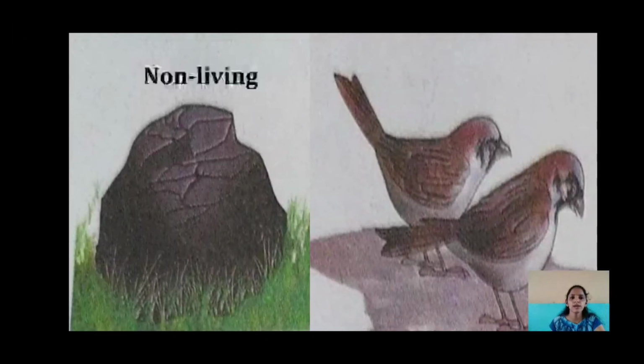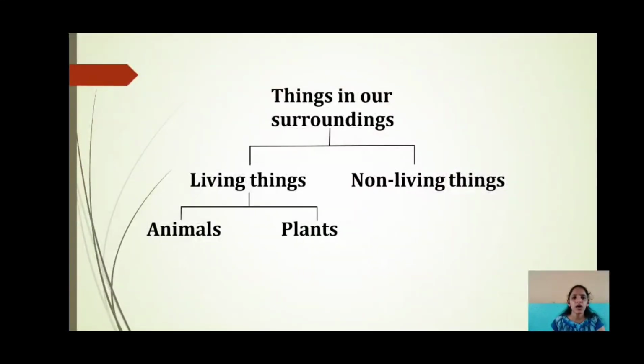Because a stone is a non-living thing while a sparrow is a living thing. The things that we see in our surroundings, that is our environment, are divided into two groups, living things and non-living things. Living things are further divided into two groups, animals and plants. So did you get it? I hope that you all have understood these concepts.